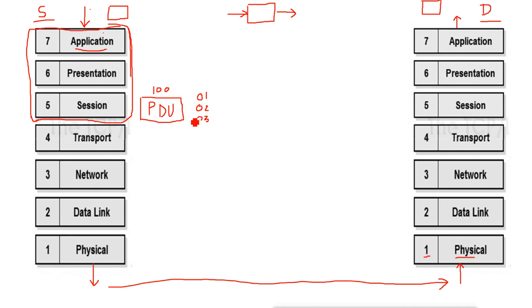Otherwise it can arrange the packets in the wrong order, and the data will be corrupted. So first it will segment the data into smaller segments, and then give each one a sequence number.